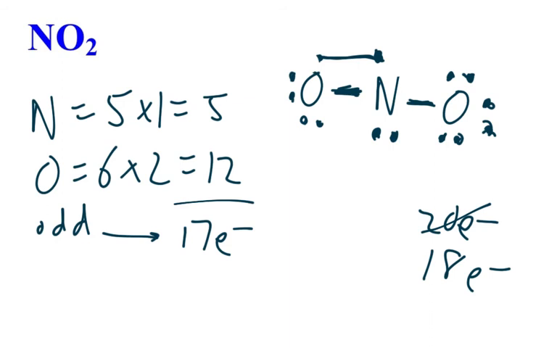Now, this would be represented like this. We would have a double bond here, and we would have this like that. We still have 2 dots here. We have a single bond on this side.